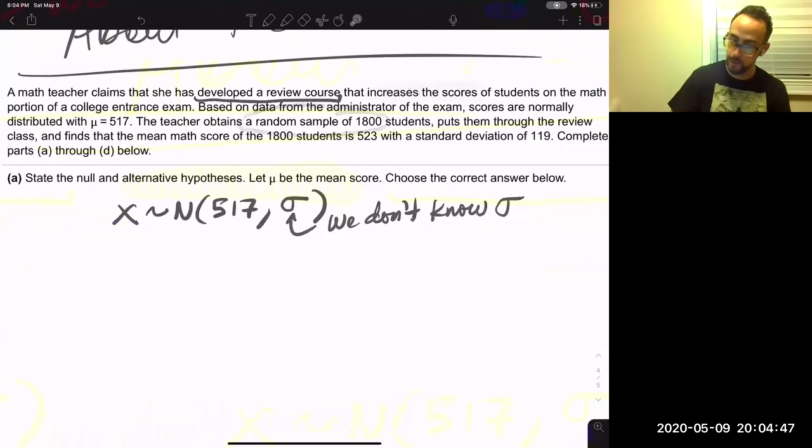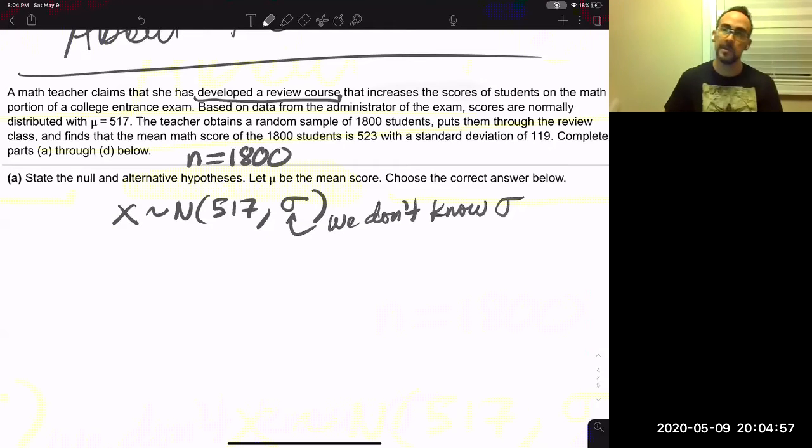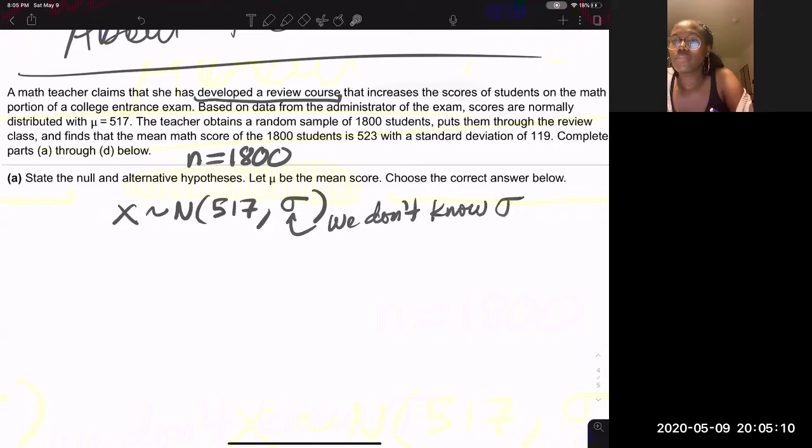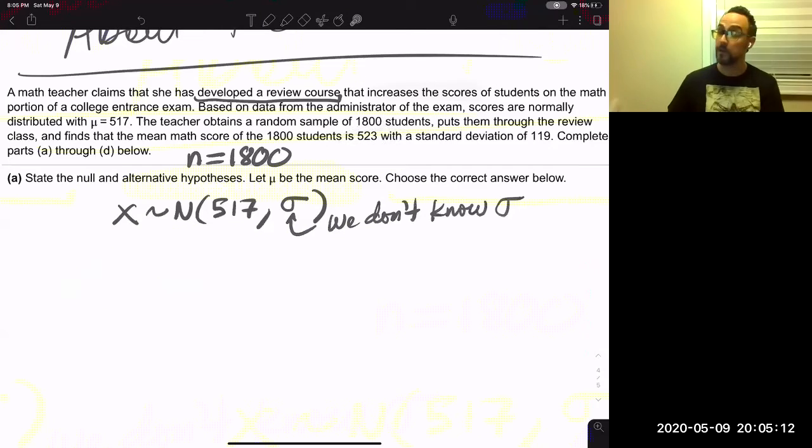The teacher obtains a random sample. Okay, good, we got the randomness. That was important. Of 1,800 students, so n equals 1,800. We know the sample size. He's taking a sample to see if the mean is still 517. We think it's going to be higher, and in fact it is higher. It's 523.